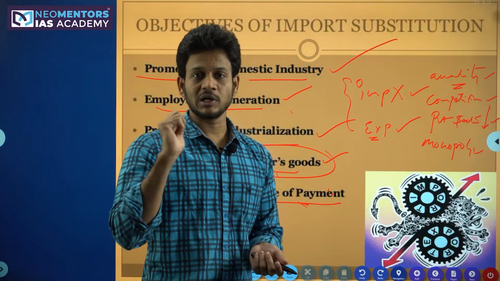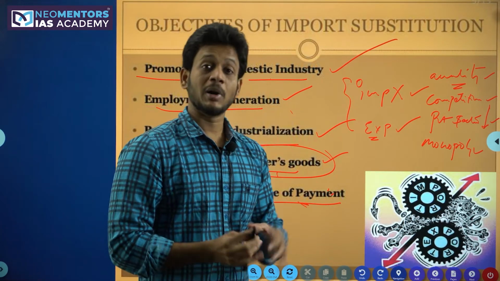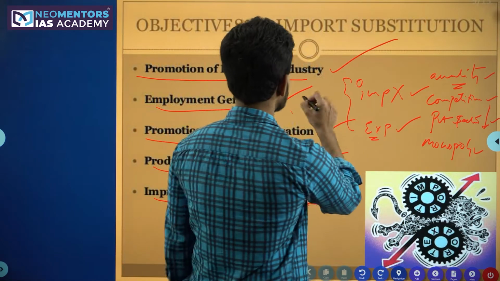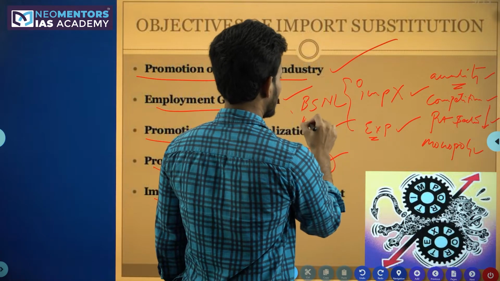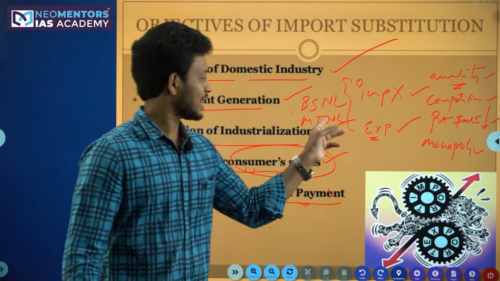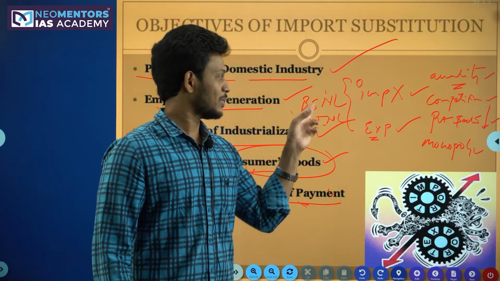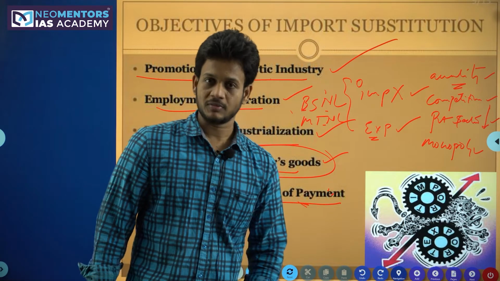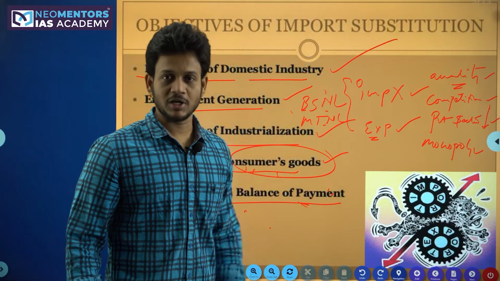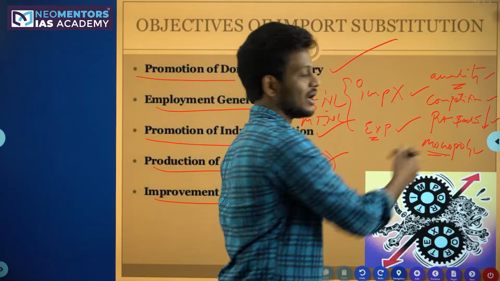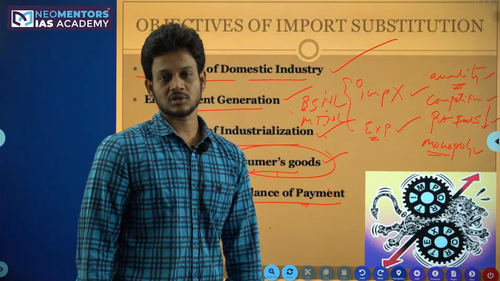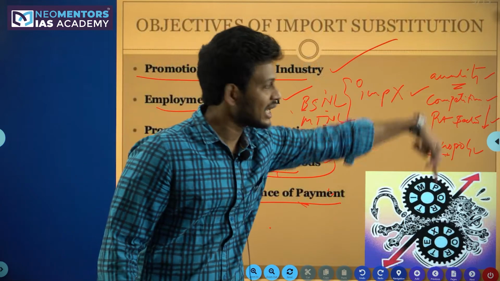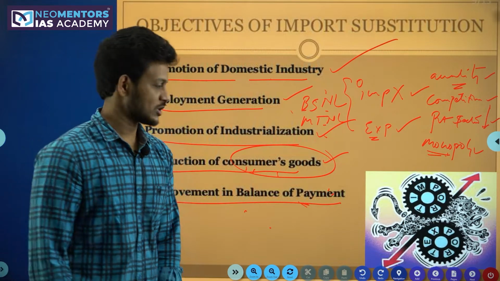But today, with a simple touch, you can see the person on WhatsApp. But in those days, there were only two companies which allowed us to communicate with other people. What were they? BSNL, which was in most of South India, and MTNL, which was most of the time in North India. Bharat Sanchar Nigam Limited, isn't it so? That was the only company which allowed you to communicate with other people. But today, there are n number of private sector companies, isn't it so? So that is what monopoly is. Earlier, telecommunication was monopolized by these two companies. But today there is no monopoly. We allowed that monopoly because of these policies. So these are the negatives, and these are the positives of our import substitution policy.